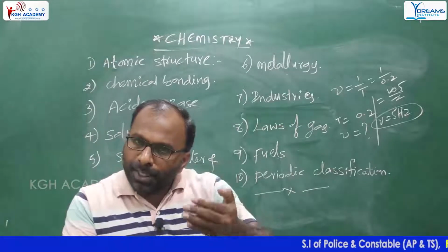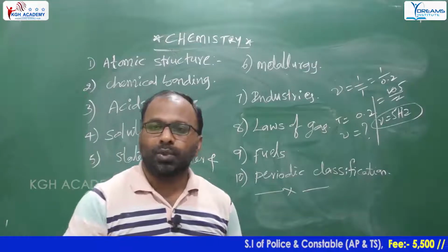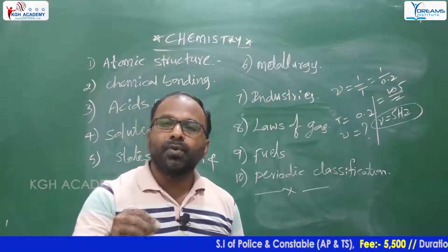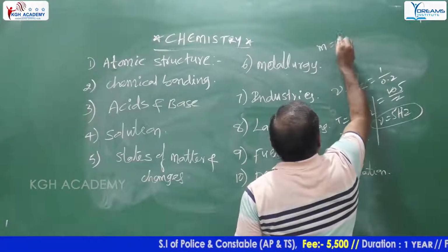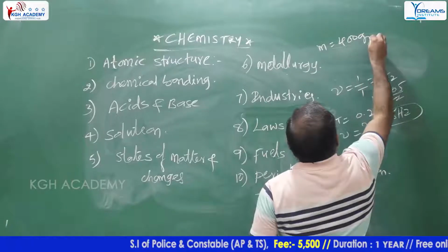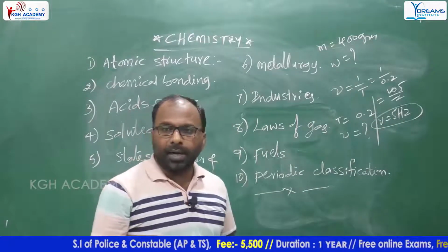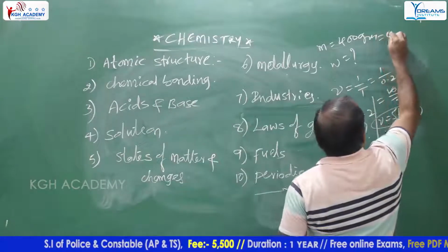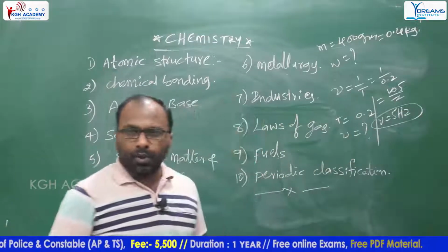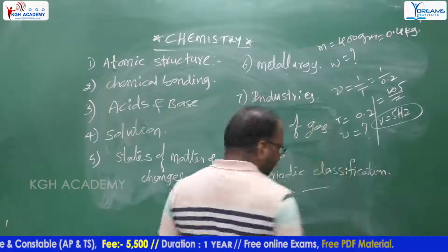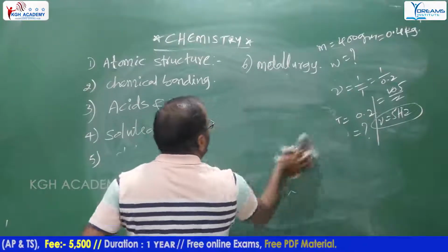At the time of preparing a concept, you may note down the formulas also. These formulas are helpful to solve the problems. One more example. If the mass of an object is 400 grams, what is the weight of that object? Mass of the object is 400 gram. Find the weight. So 400 gram is nothing but 0.4 kg. Weight W is equal to mg.